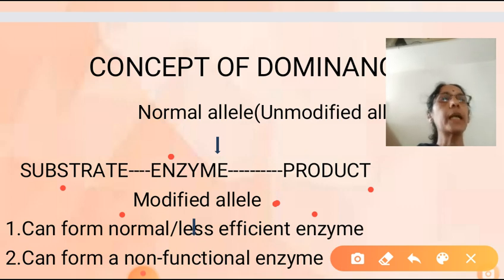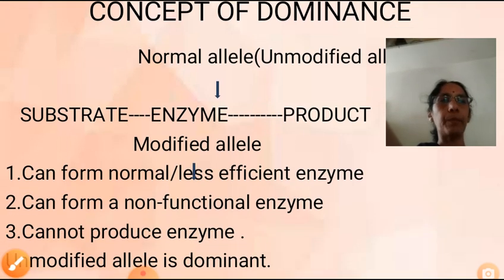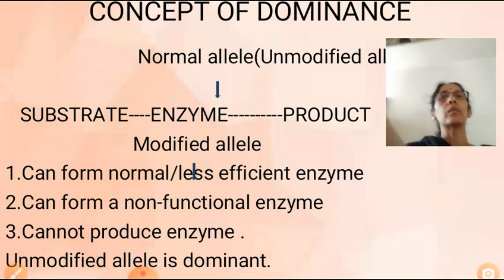Sometimes it can form even a non-functional type of enzyme, or sometimes it can't produce the enzyme. So if the modified allele also produces the normal enzyme, product will be formed.